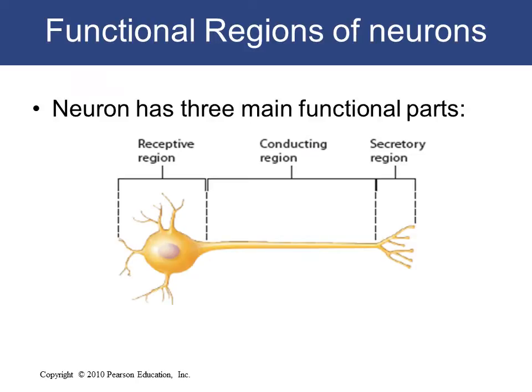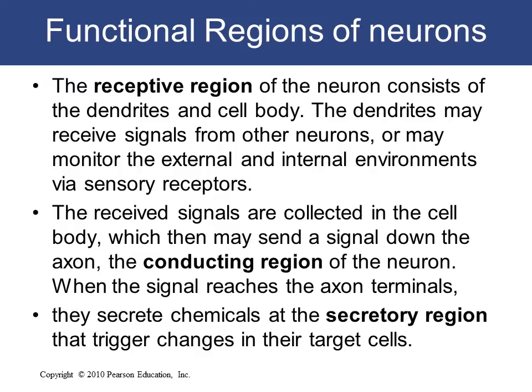So, the functional regions of the neurons. Neurons have three main functional regions: the receptive region, which comprises the cell body and dendrites; the conducting region, which is the axon; and the secretory region, which is the axon terminus. The receptive region, which consists of the dendrites and the cell body, may receive signals from other neurons or monitor the external and internal environment via sensory receptors.